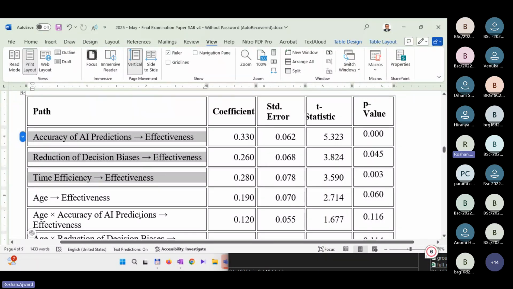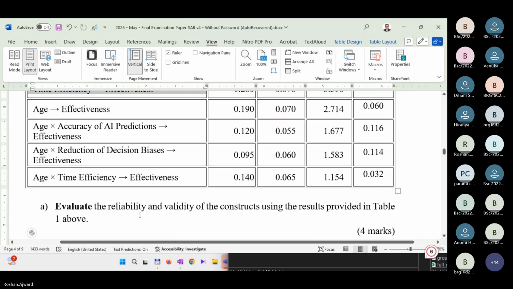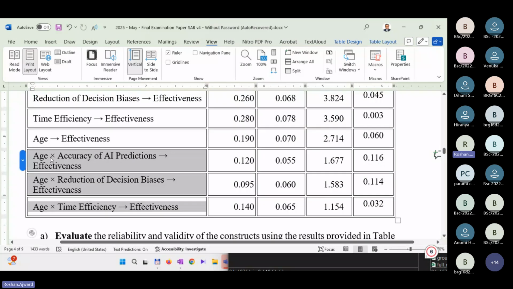Then how about the moderation impact? To comment on the moderation impact, always look at this, right? Don't look at age on effectiveness. That's useless. We are looking at what? This on this. Age on accuracy of predictions on effectiveness. So these are called the interaction terms. Are the interaction terms significant? No. Age has no impact on accuracy and effectiveness relationship.